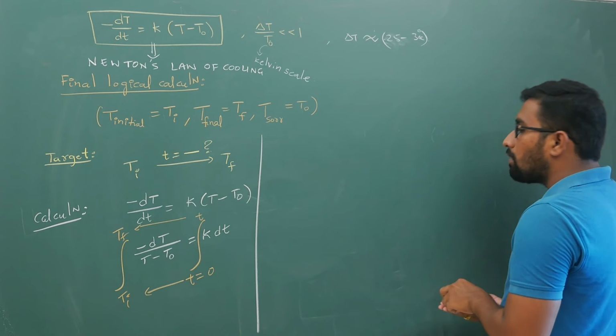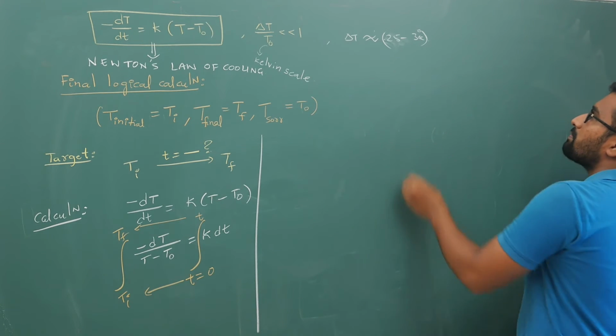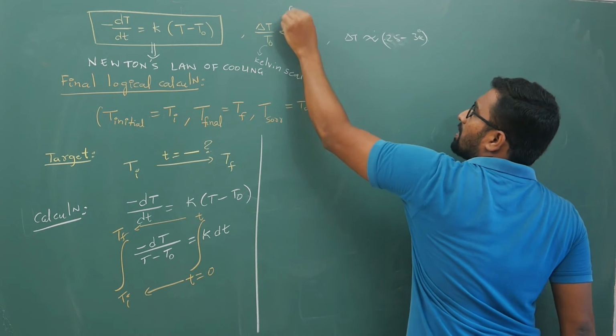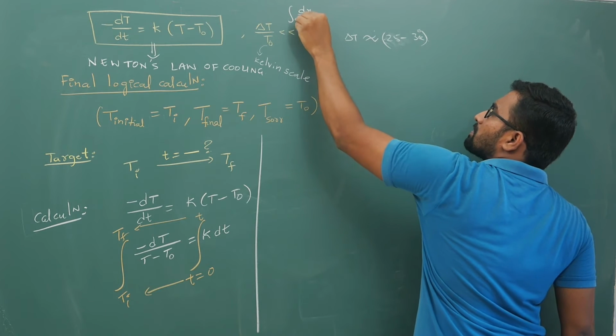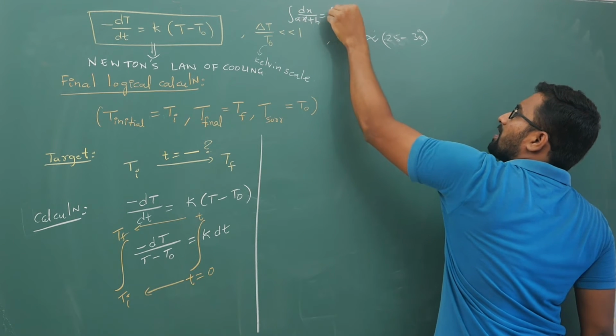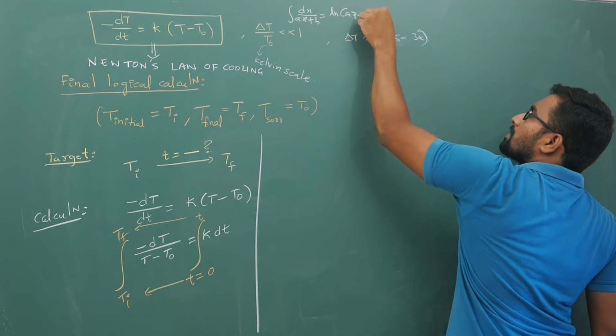What is the integral of 1 by (ax plus b)? The integral of dx by (ax plus b) is ln of (ax plus b) by a.